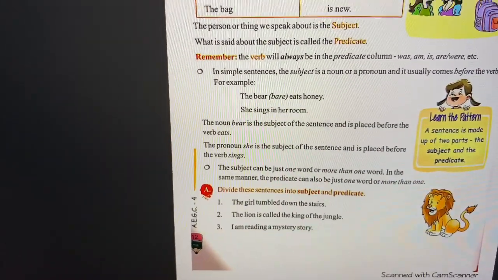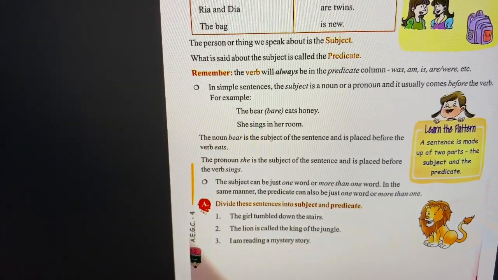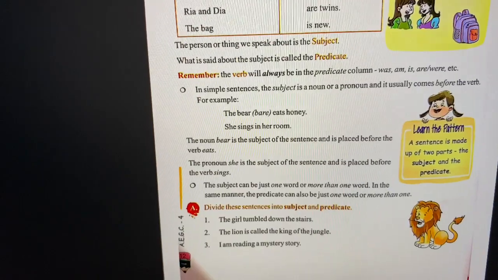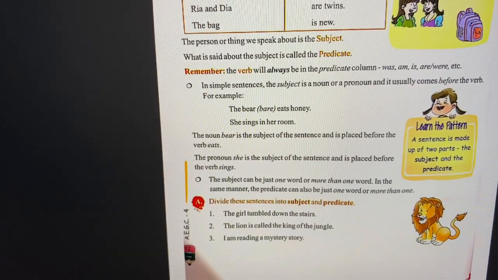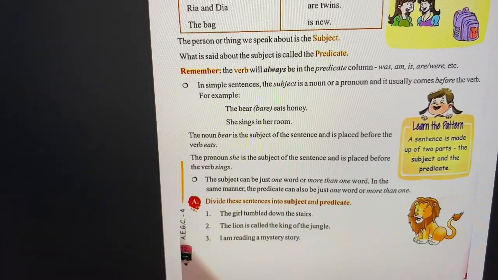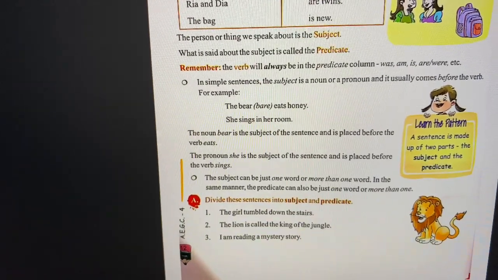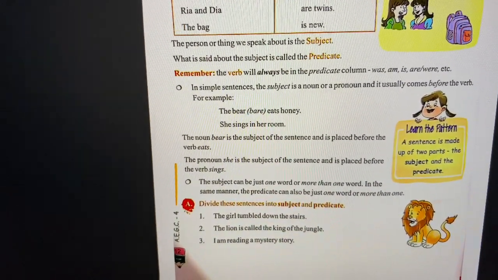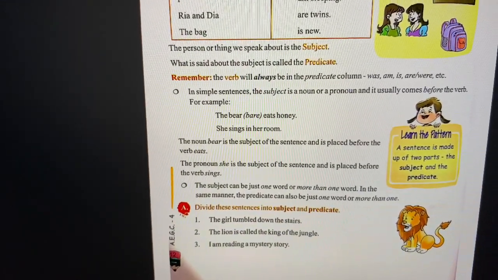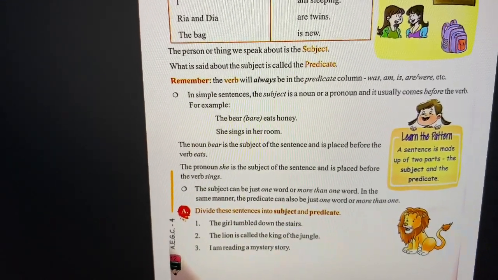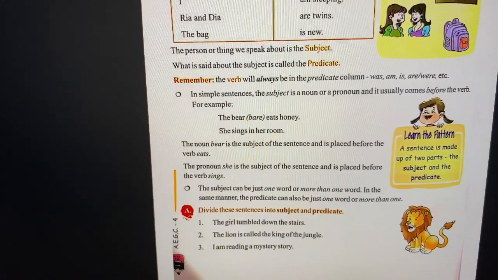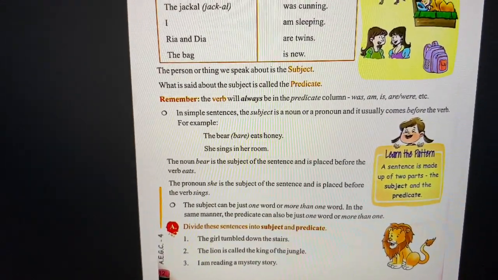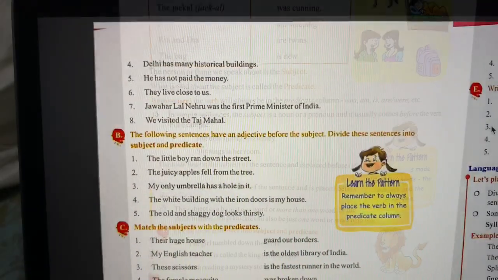The last sentence says, I am reading a mystery story, right? So over here, I am is the subject. These two words form the subject of the sentence. Reading a mystery story, okay? Over here, the act of reading is the verb in the sentence. So, reading a mystery story is the predicate of the sentence. All right? Now we turn to the next page.